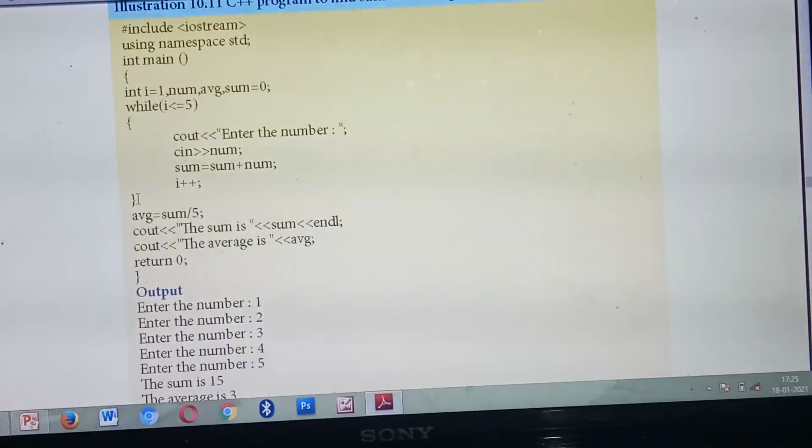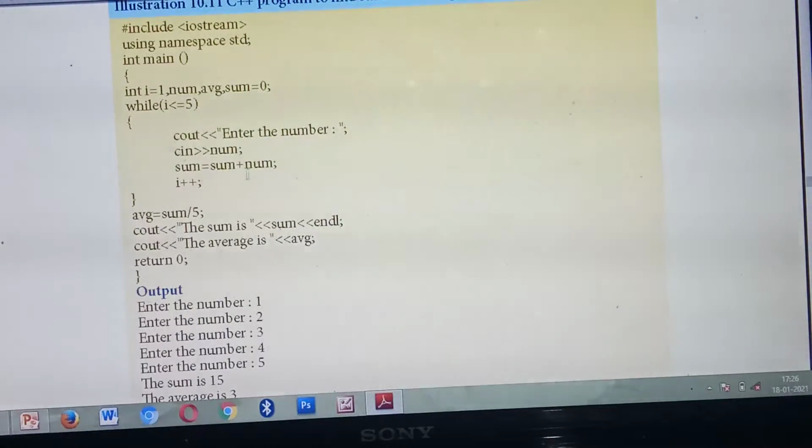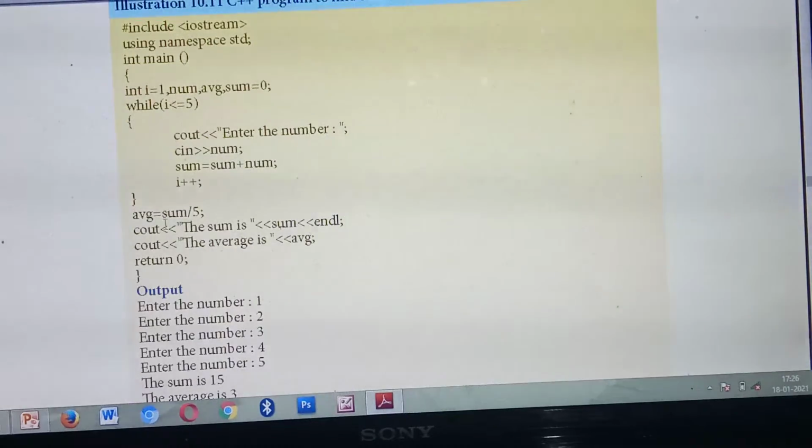Okay. Next you are going to find the average. So once you have calculated the sum, what's the next step? Once you have calculated the sum, you can calculate the average, isn't it? So average equal to sum divided by 5. In the question they asked to find the average of 5 numbers. So what's the normal formula for finding average? Total divided by the number of values, 5. The total you have already stored in the variable sum. So sum divided by 5.